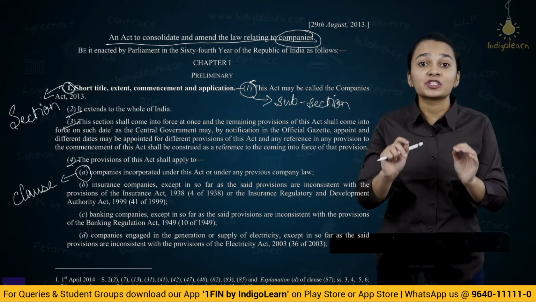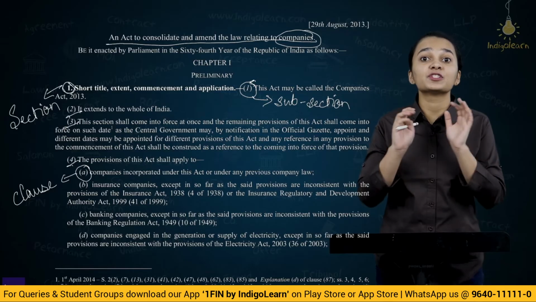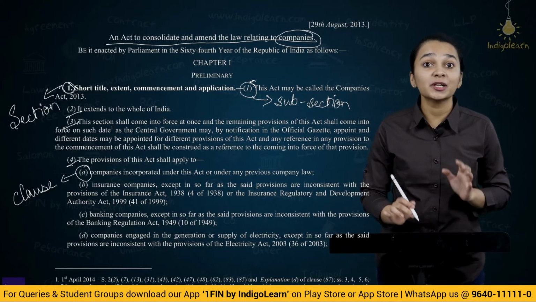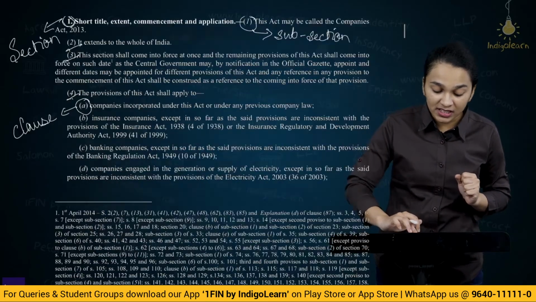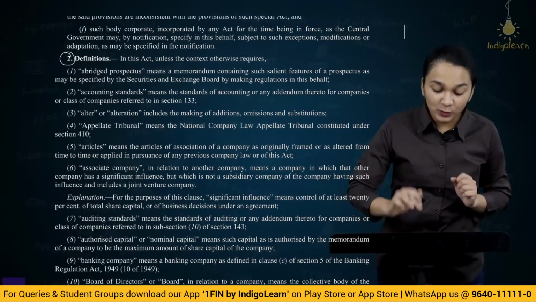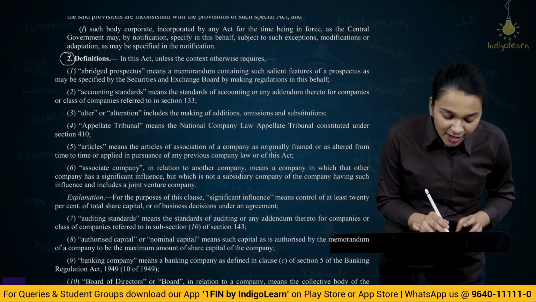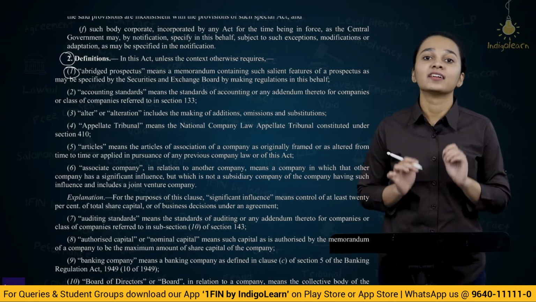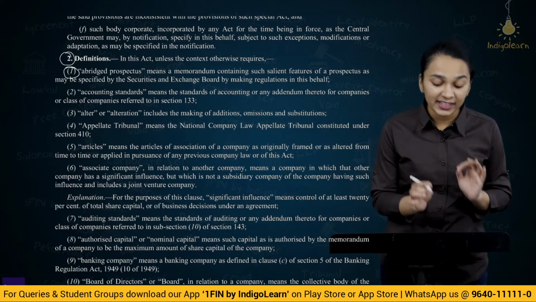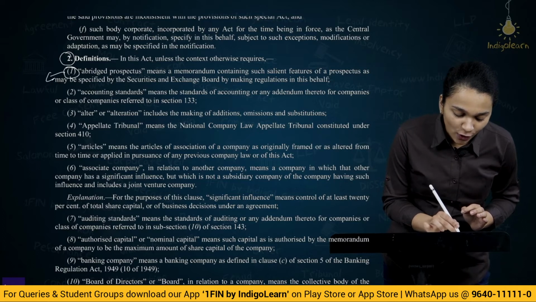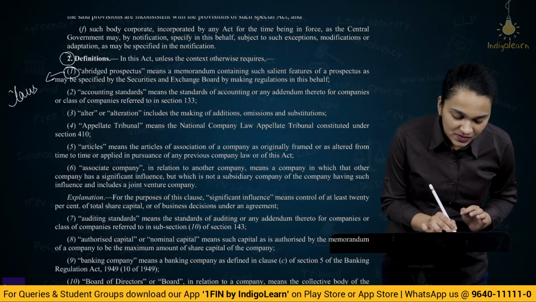There was no introductory sentence, nothing which was mentioned before subsection 1. But here, section 2 starts with a sentence, and after that here we have number 1. Now this number 1 will be a clause and not a subsection.